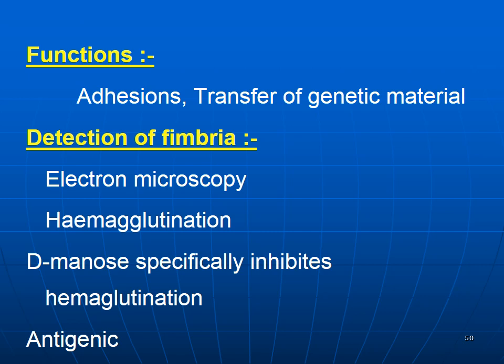What are the functions of the pili? Pili are not useful for the motility of the organisms. Their function is adhesion of the bacteria to the surfaces of the host, and these pili are also responsible for the transfer of genetic material. How do we detect this fimbria? It can be detected by using electron microscopy, by the hemagglutination test, by D-mannose-specific inhibition of hemagglutination, and we can also demonstrate the pili by antigenic properties.